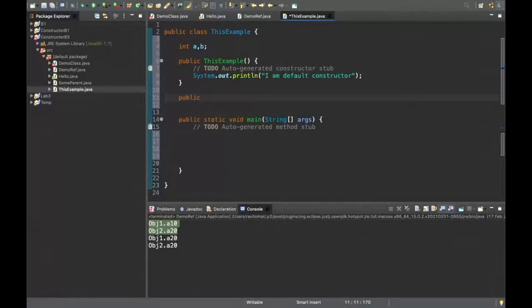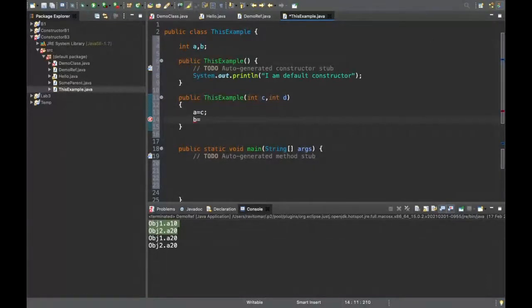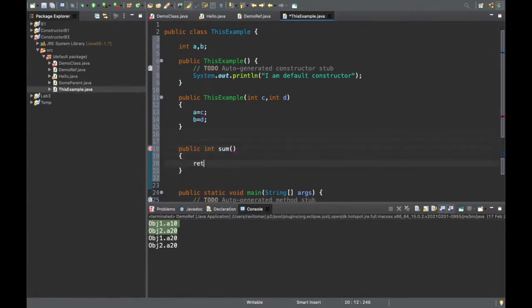I might also have one more constructor, public ThisExample, with int c and int d, where a is equal to c and b is equal to d. And then I have a function public int sum that returns a plus b.